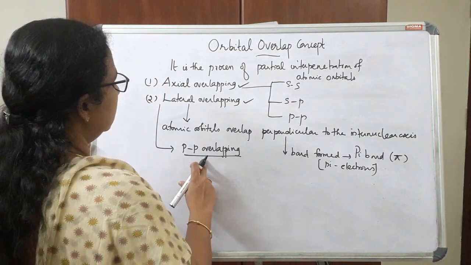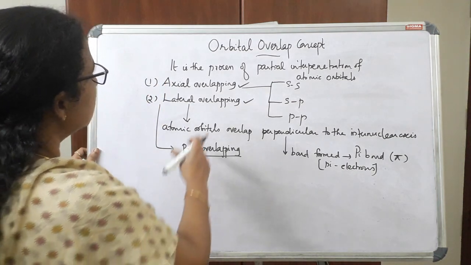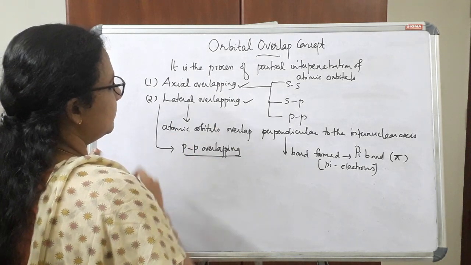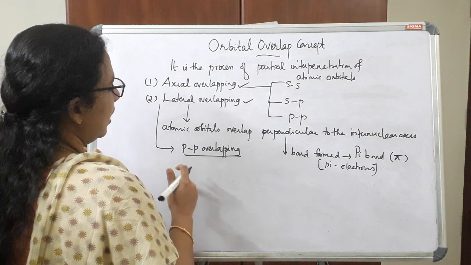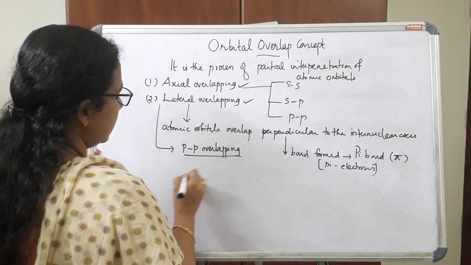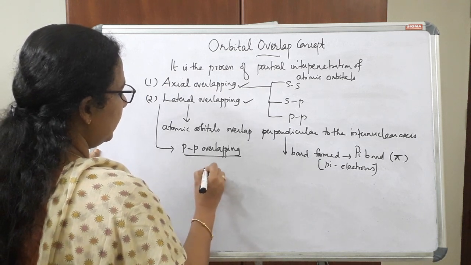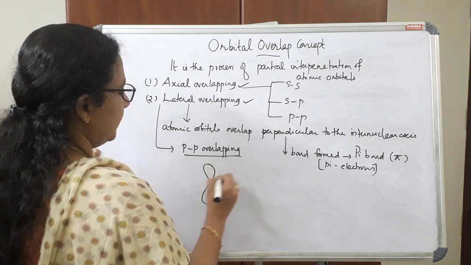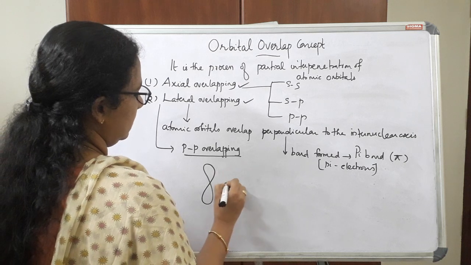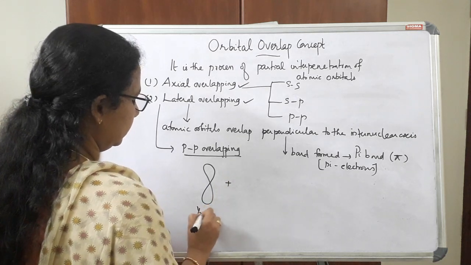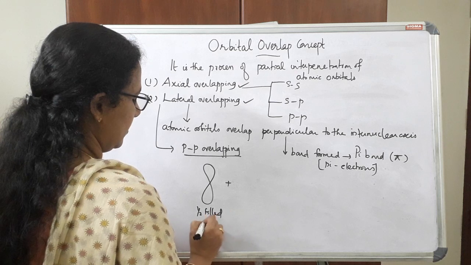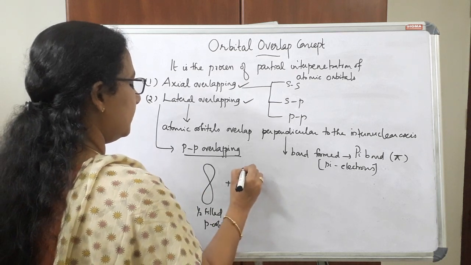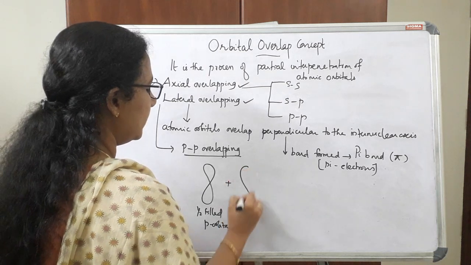So let's see PP overlapping, the only type of lateral overlapping. How does PP overlapping take place? In the case of PP overlapping, we can represent the p orbital like this. This is one half-filled p orbital, which overlaps with another half-filled p orbital.